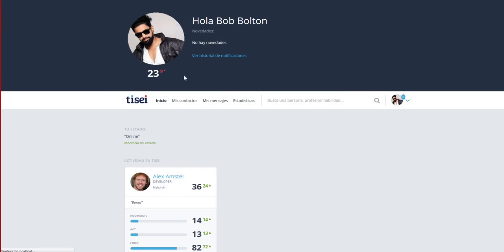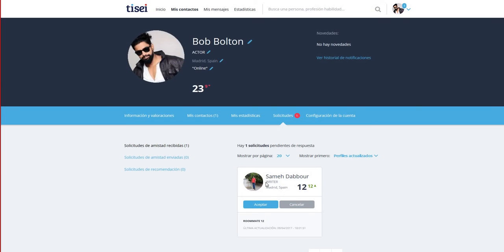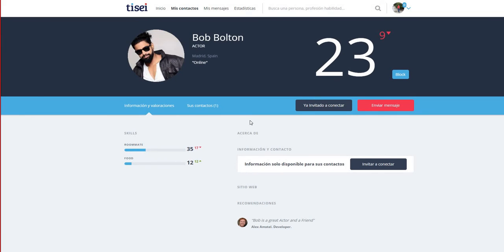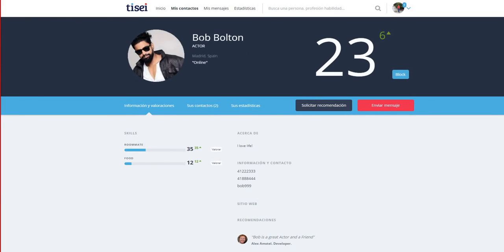and then we can see that Bob is going to receive that connection request from Sam, so he's accepting that, and now Bob and Sam are connected, so that we can see that Sam is able to see more information regarding Bob. In particular, he's able to see his phone number, so maybe he can give him a call in order to figure out whether he's still looking for a place to share or whatever.